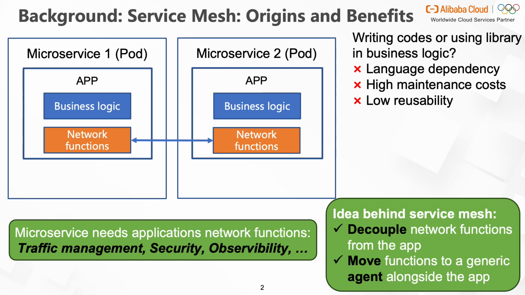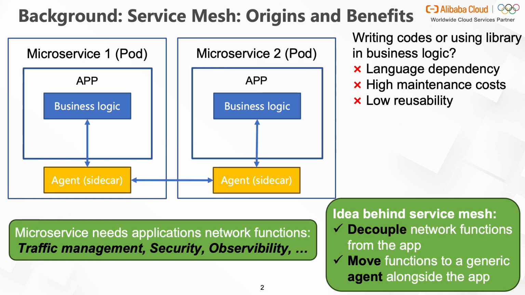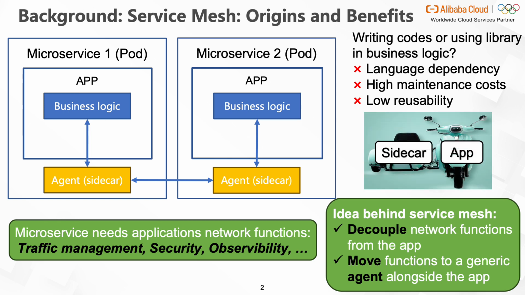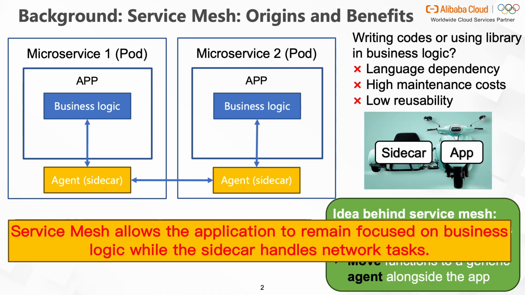The idea behind service mesh is to decouple network functions from the application and move the functions to a generic agent alongside the application. We call the agent a sidecar, like the figure shows. Service mesh allows the application to remain focused on business logic, while the sidecar handles network tasks.